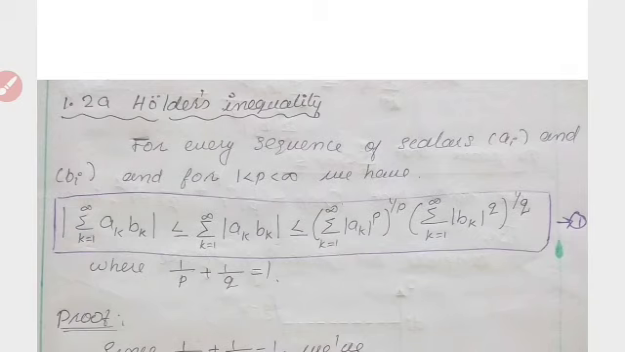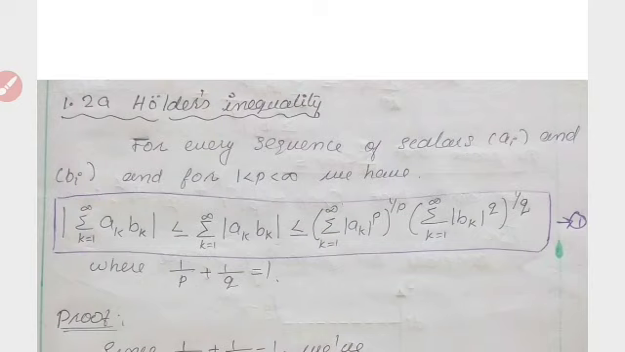And in your textbook, the range of the summation is not mentioned because this is true for the infinite sum and also for the finite sum. But in the proof, we are proving for the finite sum, and since it can be extended to the infinite sum, this will be true for both finite and infinite sums.